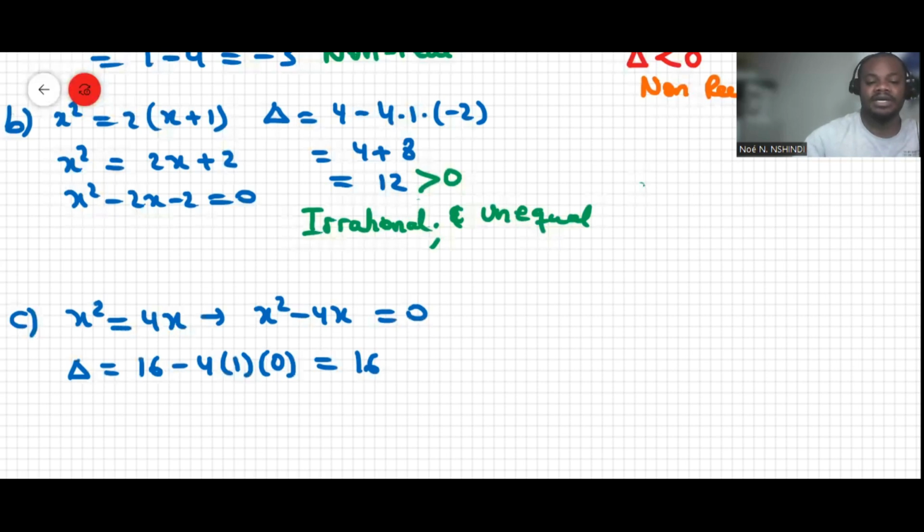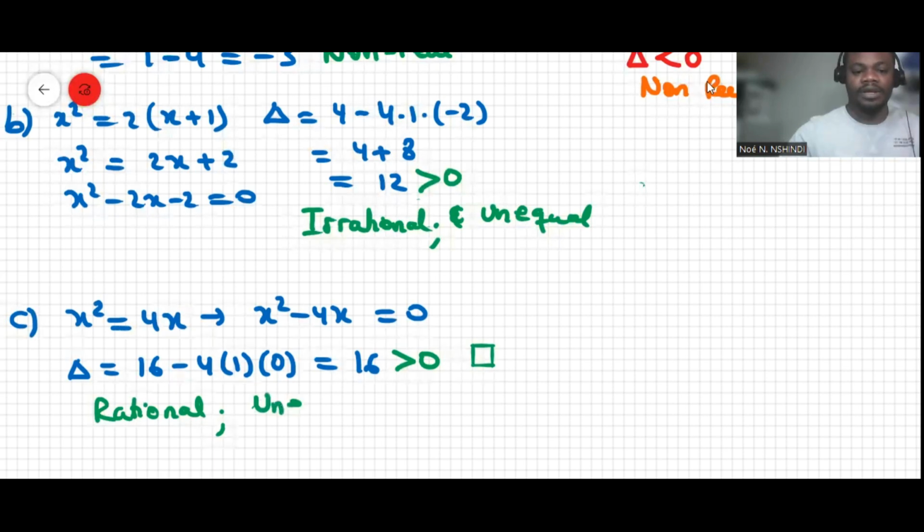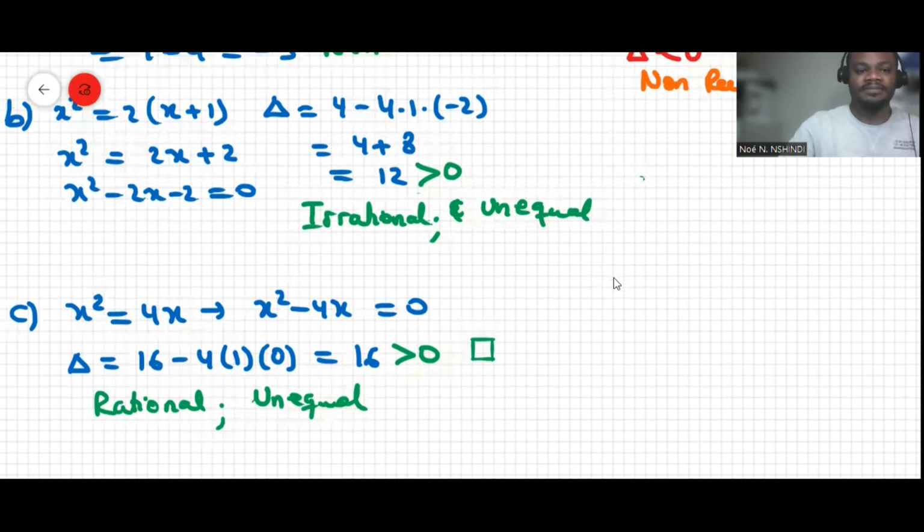And 16 is positive, and it's also a perfect square. So we can say here that C is rational and unequal.